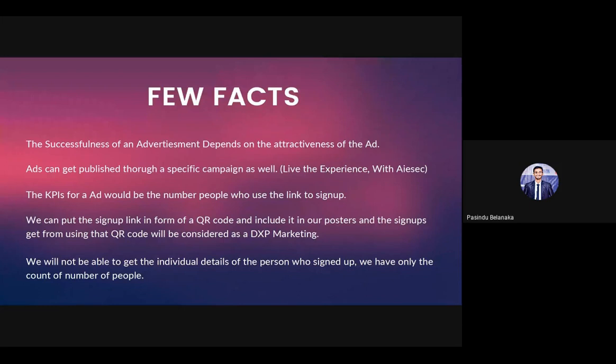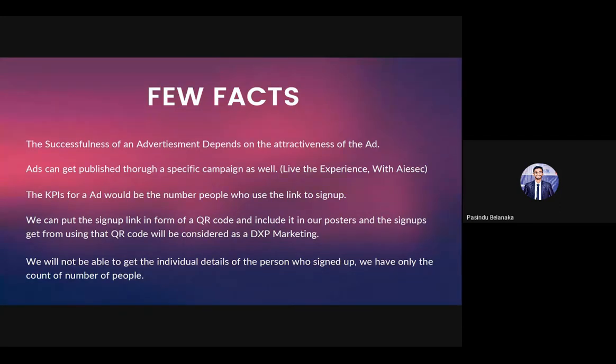Then the KPI for an ad would be the number of people who use the link to sign up. As I told earlier about the posters, we can get the link and convert it to a QR code and put it on the poster. So the poster itself has a QR code that can easily direct to the YOP. If a person signs up from that, it will be counted as one for the DXP marketing number. So the QR code is also there. That's what I want to highlight.